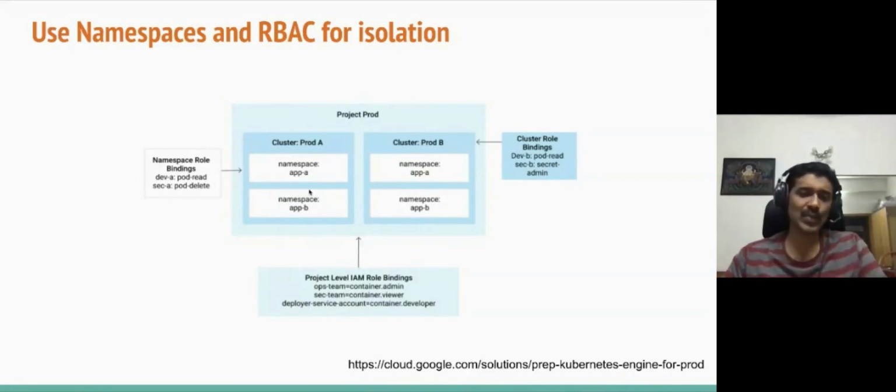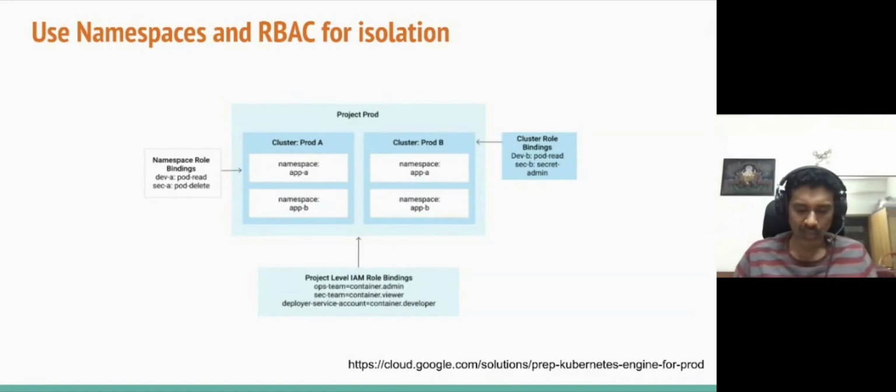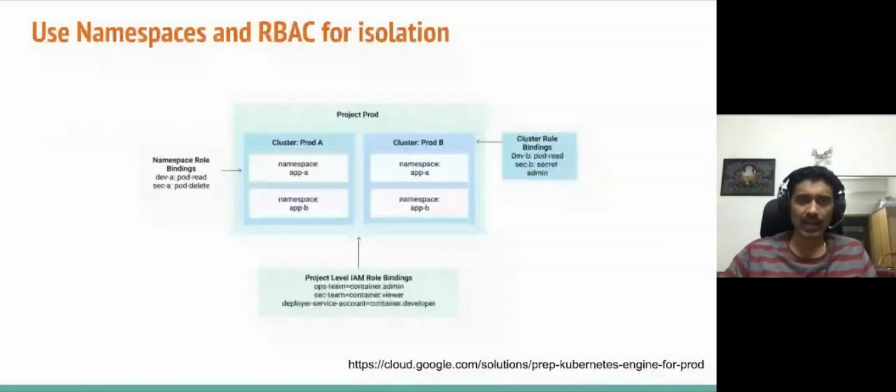And why is a namespace useful? Let's say, for example, you have a single Kubernetes cluster and you want multiple departments using the same cluster. How do you provide isolation between the different departments? The way you can do it is you can create multiple namespaces. And what you can do is assign roles to different users to access either the cluster or the namespace. So this is an example of how Kubernetes provides this concept called role-based access control.